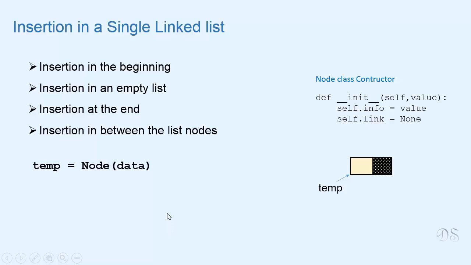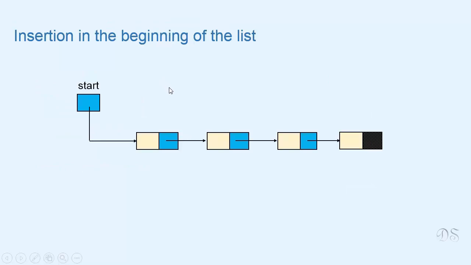Now first let's see how we can insert a new node at the beginning of the list. We allocate a new node and make this reference temp refer to this node. Now after insertion, this node will be the first node. So start should refer to this node and this node will become the second node. So link of this node should refer to this node.